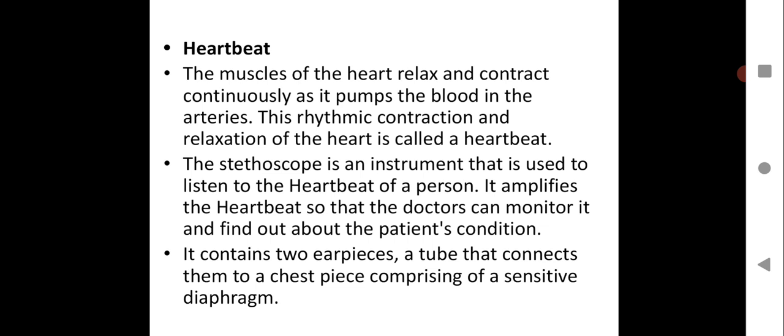A very important part of the heart that we are going to see is the heartbeat. The muscles of the heart relax and contract continuously as it pumps the blood into the arteries. This rhythmic contraction and relaxation of the heart is called a heartbeat.